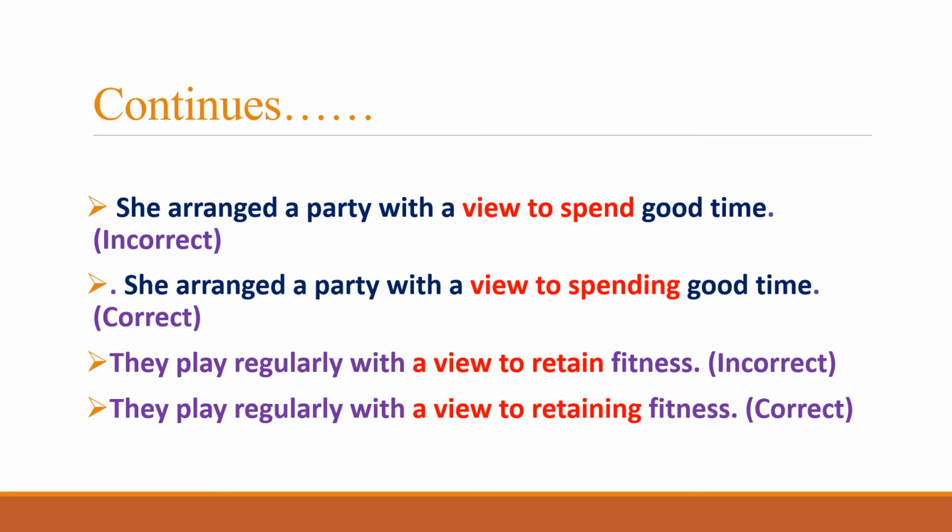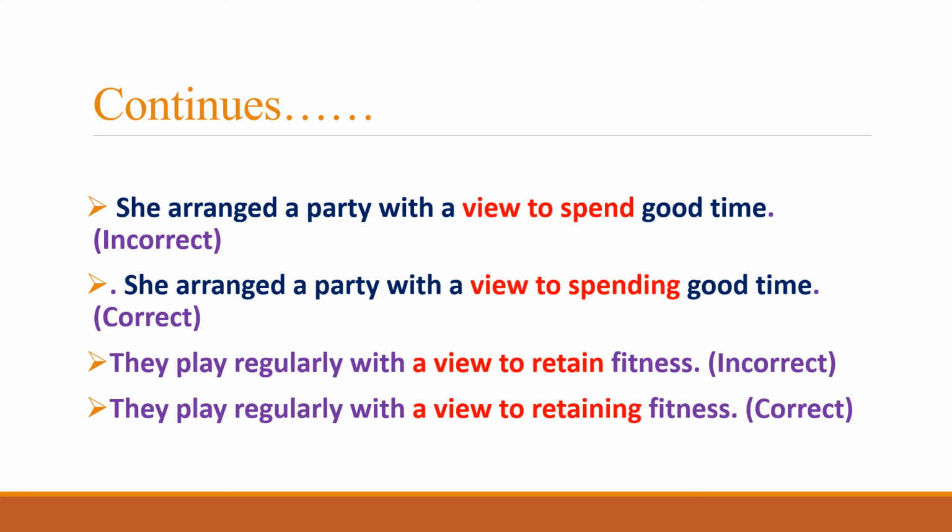Hence, the correct sentence for this expression is she arranged a party with a view to spending good time. So this spending instead of spend is the correct use of the verb in the sentence in which the structure of with a view to is used. She arranged a party with a view to spend good time is incorrect, whereas the correct sentence is she arranged a party with a view to spending good time.